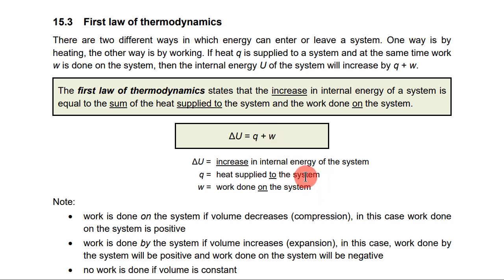But if, on the other hand, the volume of the system increases, expands, then we say that the force is exerted by the system, work is done by the system. Then in that case, we have to sub in a negative value for W, and as a result, the system internal energy will decrease. Just to give an example, suppose I exert a force on the system. I do 200 joules of work on the system and compress it. Then your W will sub in as positive 200. The system internal energy will increase by positive 200.